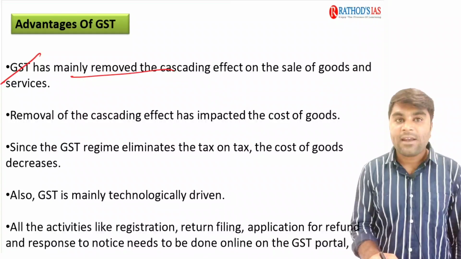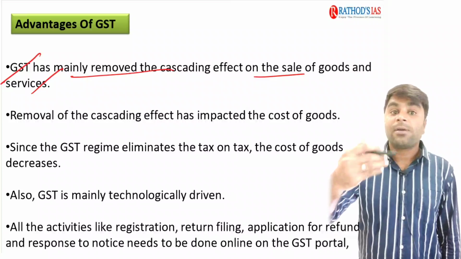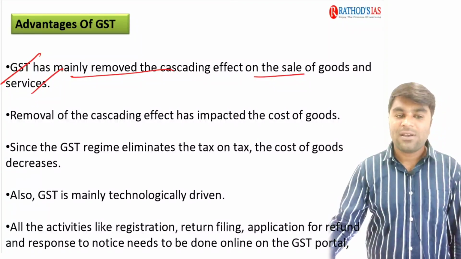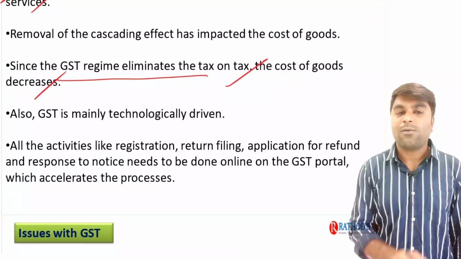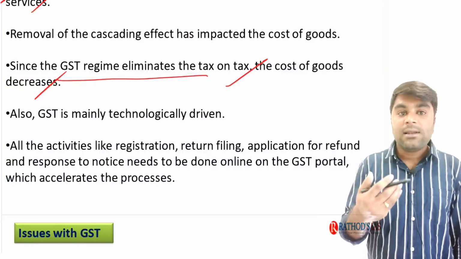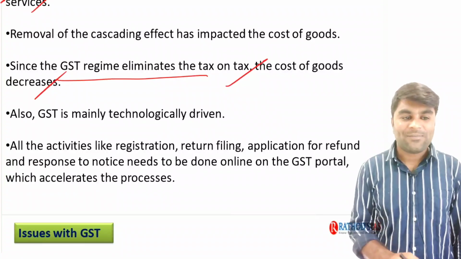GST mainly removed the cascading effect on the sale of the goods and services. Like I said, the price of the bread became 96 rupees, and after implementation of the GST, it became 85 rupees. In such a way, cascading effect is removed. Single GST regime eliminates all the taxes. I would say single GST regime. Still, there are a lot of products on which tax is collected in the old methods only, right?